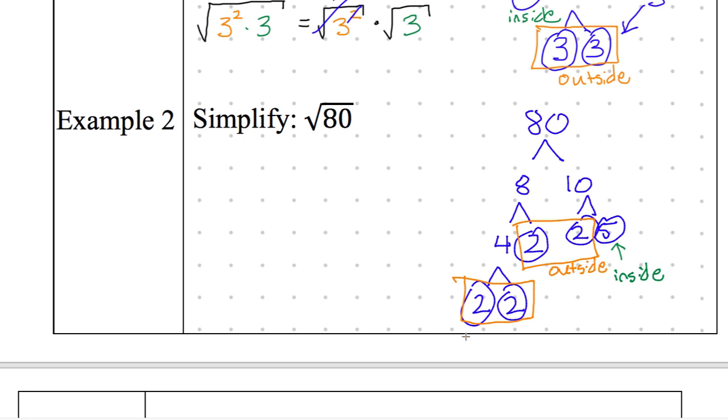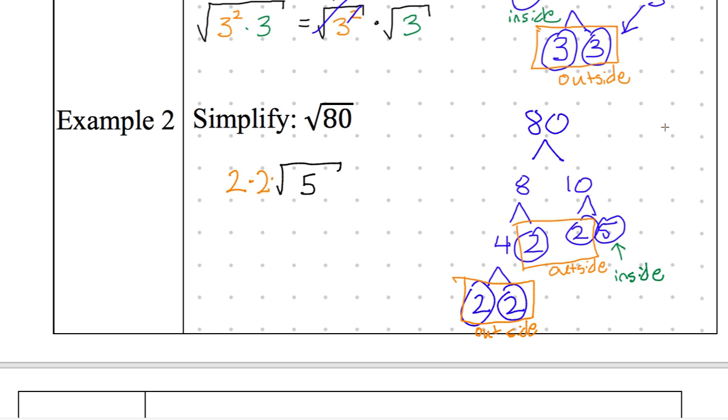Gunnar did help me. I will give the XP for it because I did hear him. And then Cohen, go ahead and write our final answer. It actually might not be a final answer, but do the simplified version of square root of 80 using our outside and inside rules. How many 2's do we have on the outside? 2 to root of 5. Like that? You're really, really close. There were 2 pairs of 2's though. 2 times 2. Yeah, so on the outside we have 2, and then times square root of 5.